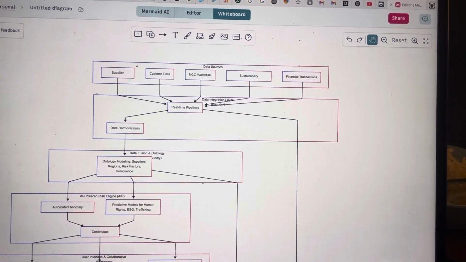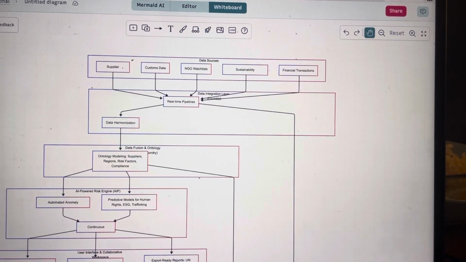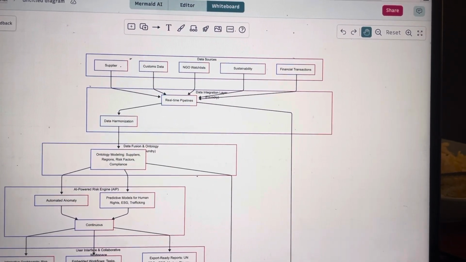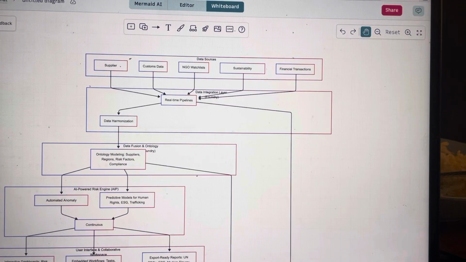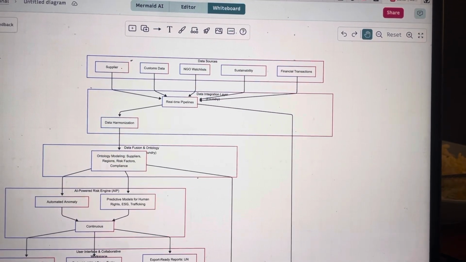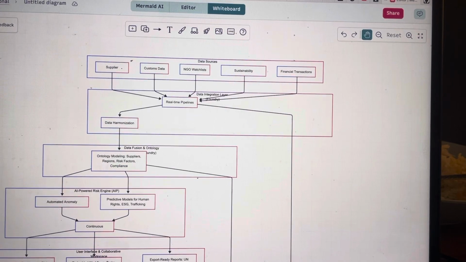A deep dive: we have the data fusion pipelines to merge diverse datasets, the AI anomaly detection to identify the hidden risks, and real-time alerting via Foundry's operational workflows.